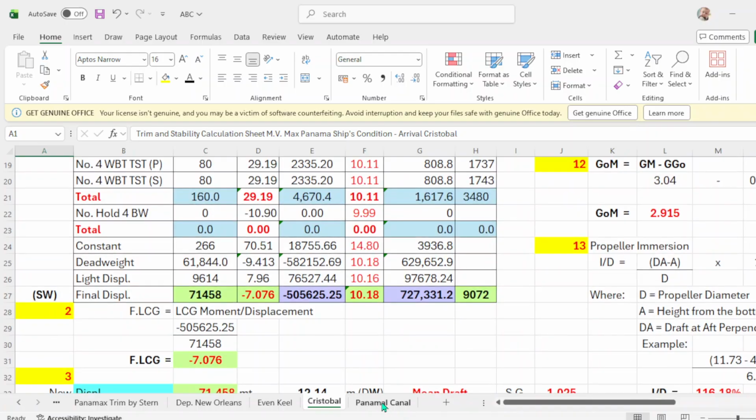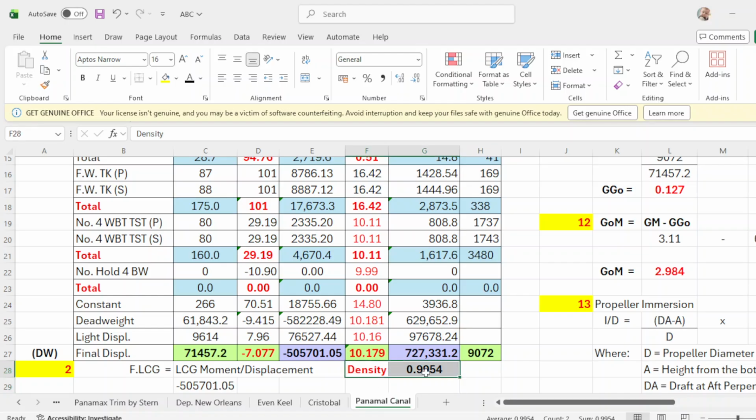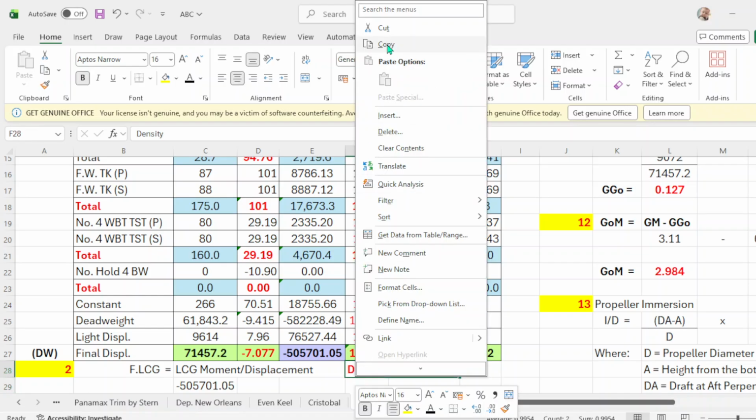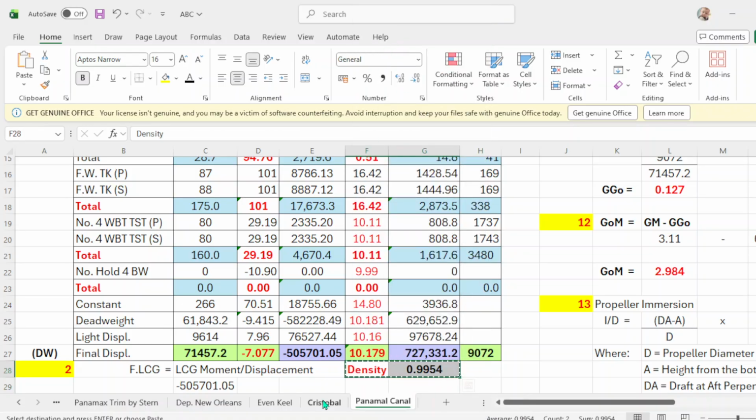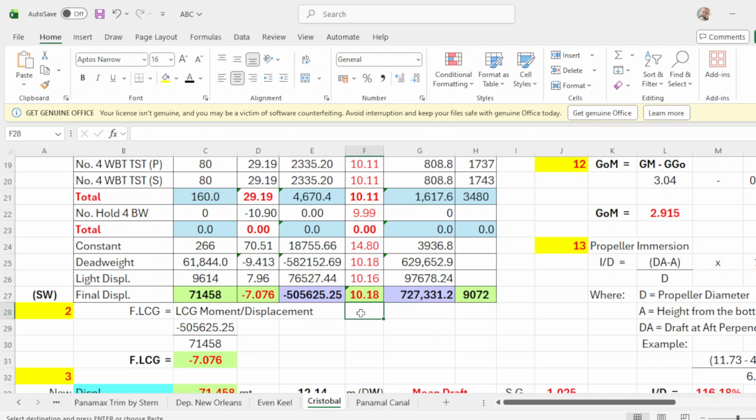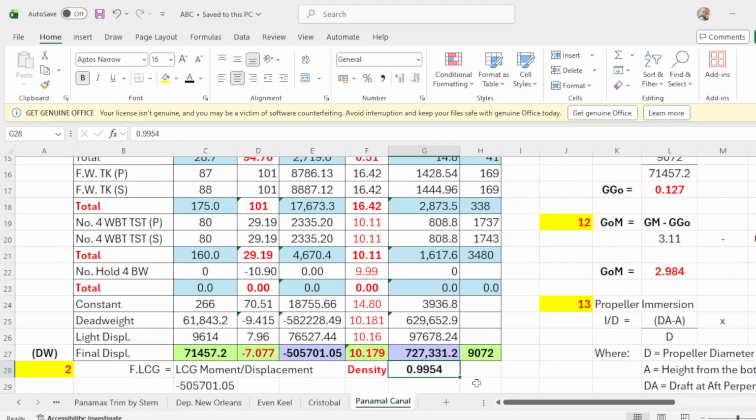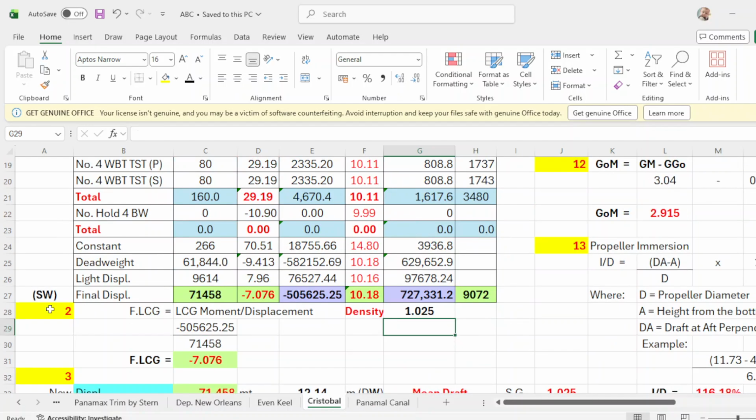So we just put this. Copy this one, then we go here and paste. Density was 1.025, this is in Cristobal. On arrival in Panama, this is dark water of 0.9954. That's why it's dark water, and in Cristobal, seawater because its density is 1.025.